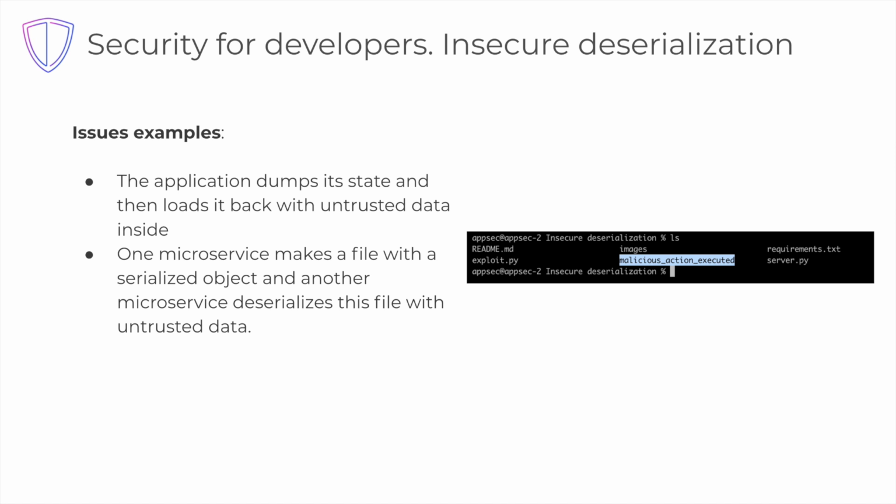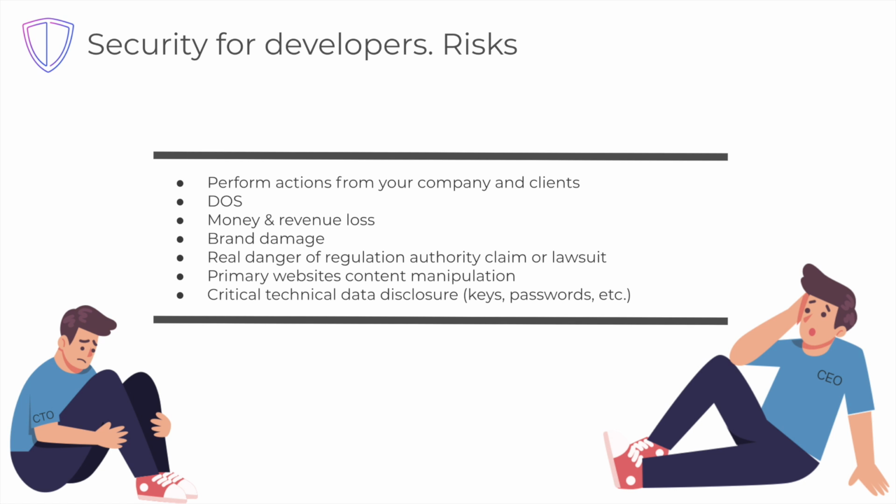The problem may also occur when an object is serialized by one service and deserialized by another. That is, if you are placing too much trust in certain microservices, then you should stop, since deserialization is a rather dangerous problem. What are the risks?